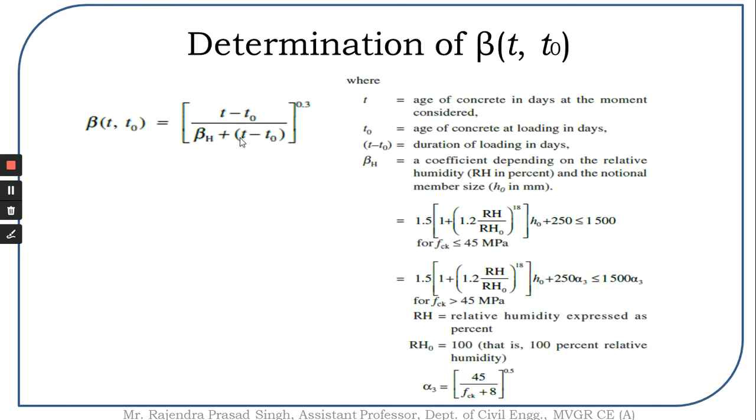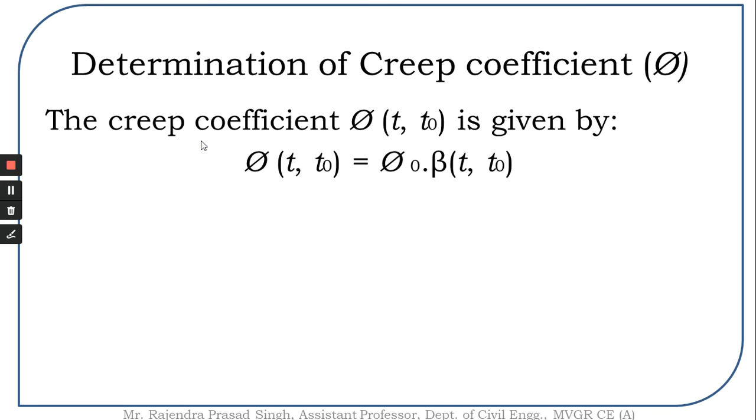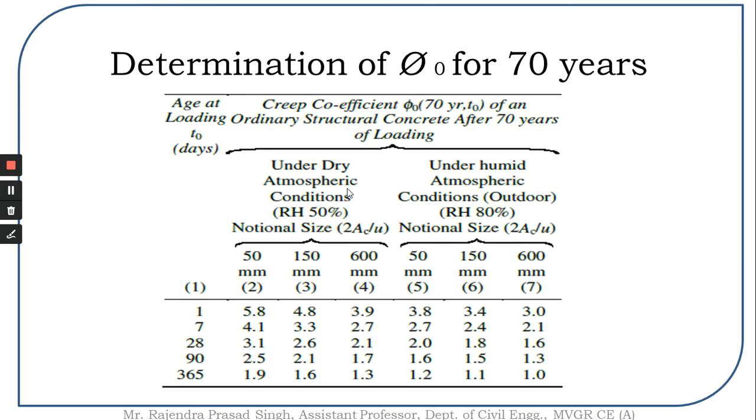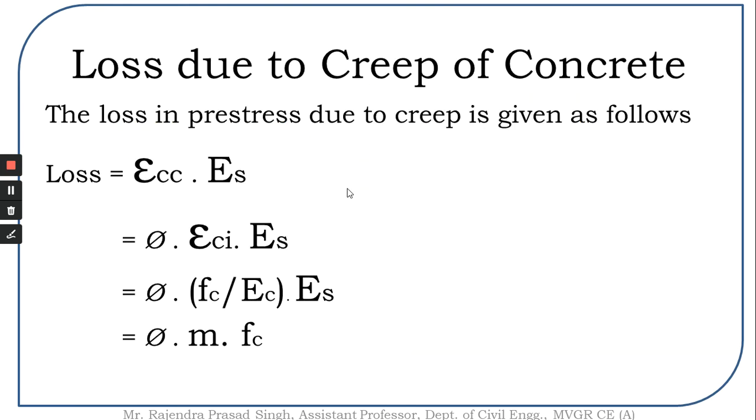Now after knowing beta(t, t0) and the value of phi0, we can find the value of phi(t, t0). Now knowing the phi value, we are going to find the creep strain epsilon, which is further phi times fc by Ec.